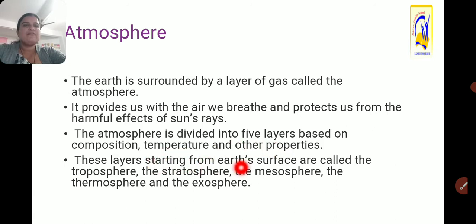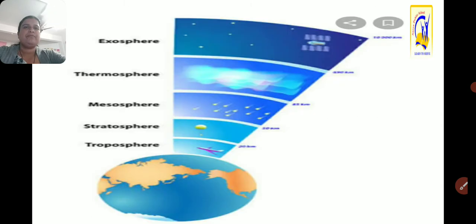These layers, starting from earth's surface, are called troposphere, stratosphere, mesosphere, thermosphere and exosphere. Tropo, strato, meso, thermo and exo. So these 5 spheres make up the atmosphere.